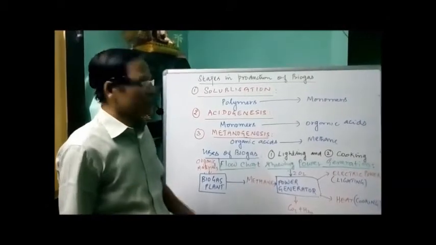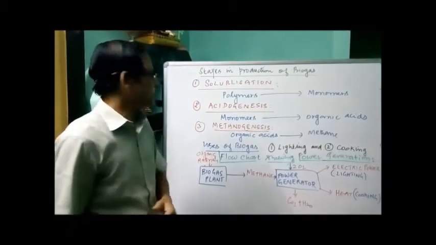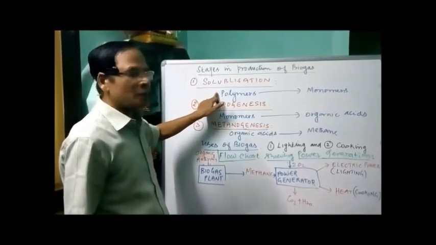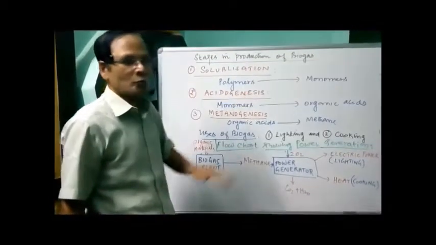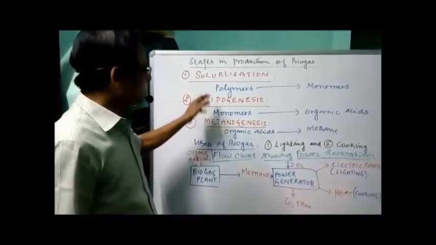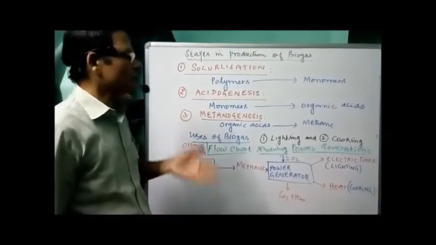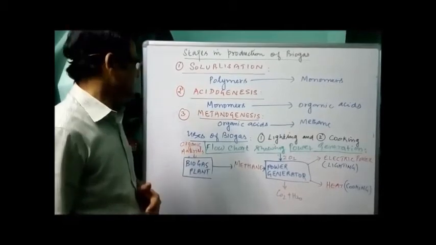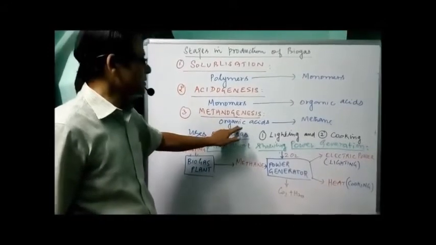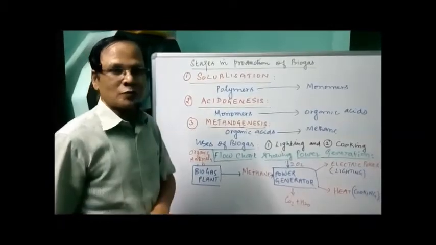What are the different stages that occur during the production of biogas? It occurs in 3 stages. Number 1, solubilization. During the process, the complex polymers get converted into simple monomers in the slurry. Then the next one, acidogenesis. The monomers get converted into organic acids. The genesis is nothing but the formation of organic acids. Then methanogenesis. By the activity of methanobacterium, the organic acids get converted into methane. That's about the 3 different stages during the production of biogas.